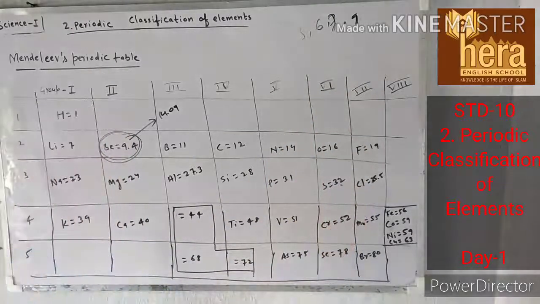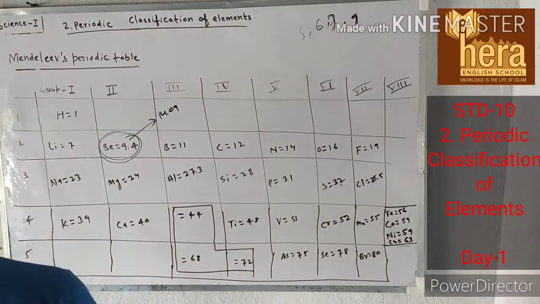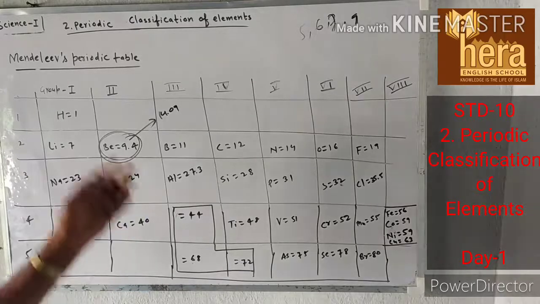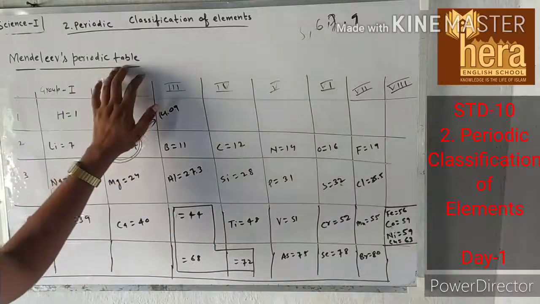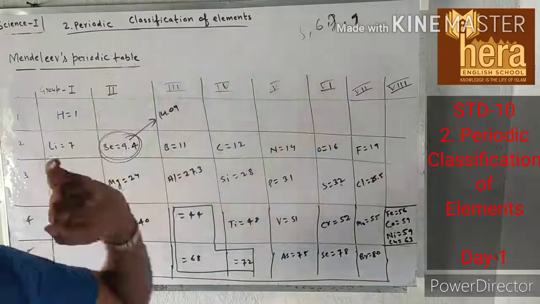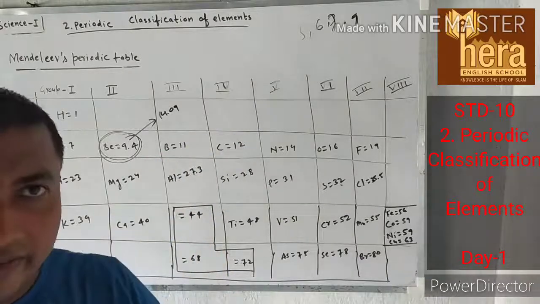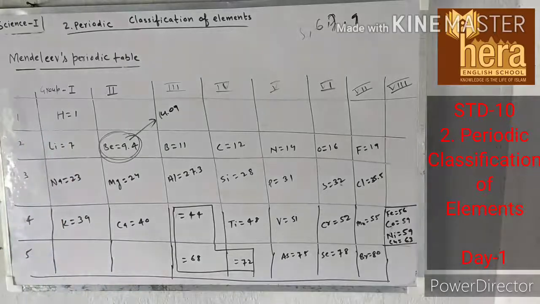Okay, in the next lecture we will start the modern periodic table. That is very important. So before my lecture you have to read the textbook. The merits and demerits of Mendeleev periodic table are important, and Newlands' octaves and their limitations are important. Okay, so thank you.